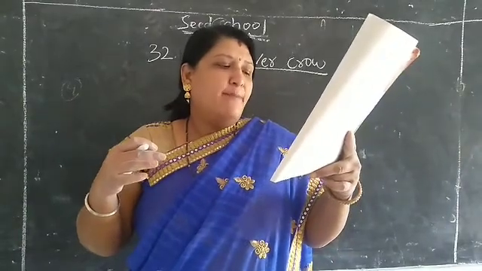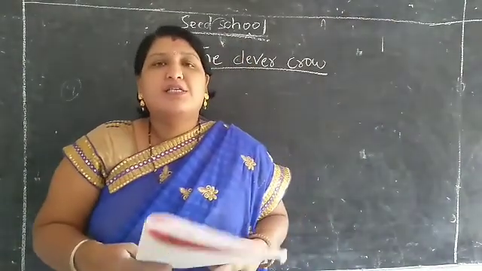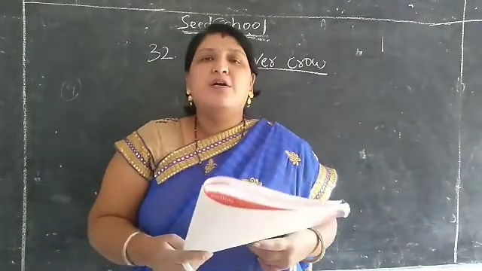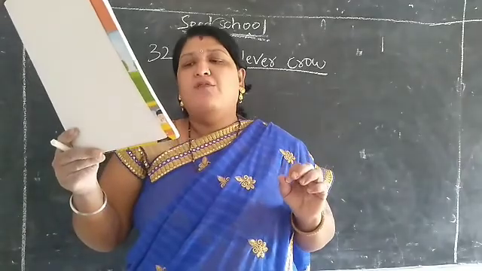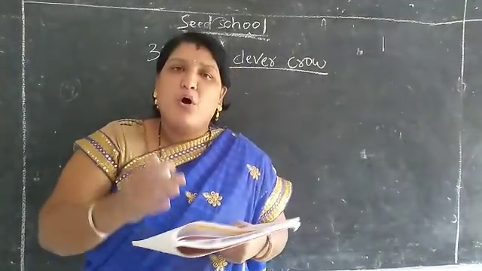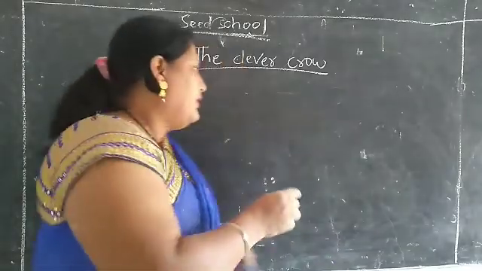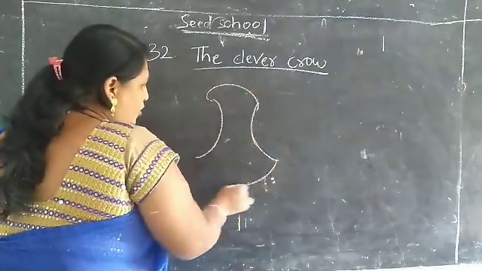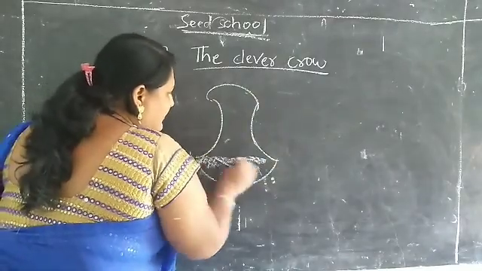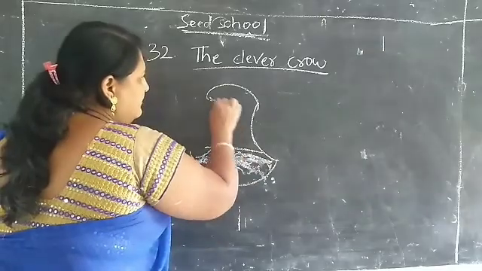So there was a pot. There was a little water at the bottom. So the pot had a little water at the what, children? Bottom. So this is the pot, children. Here is the little water at the bottom.